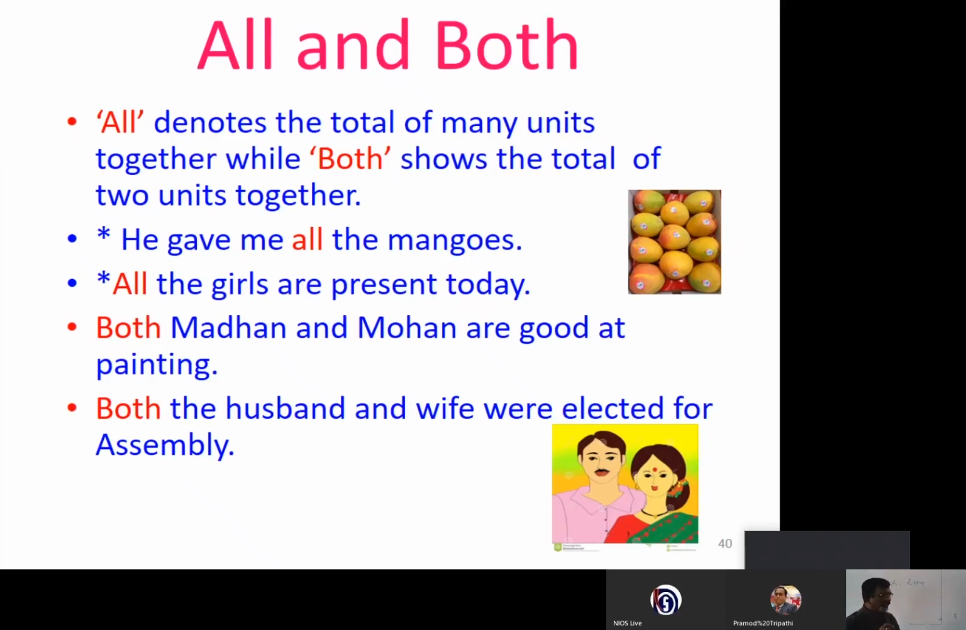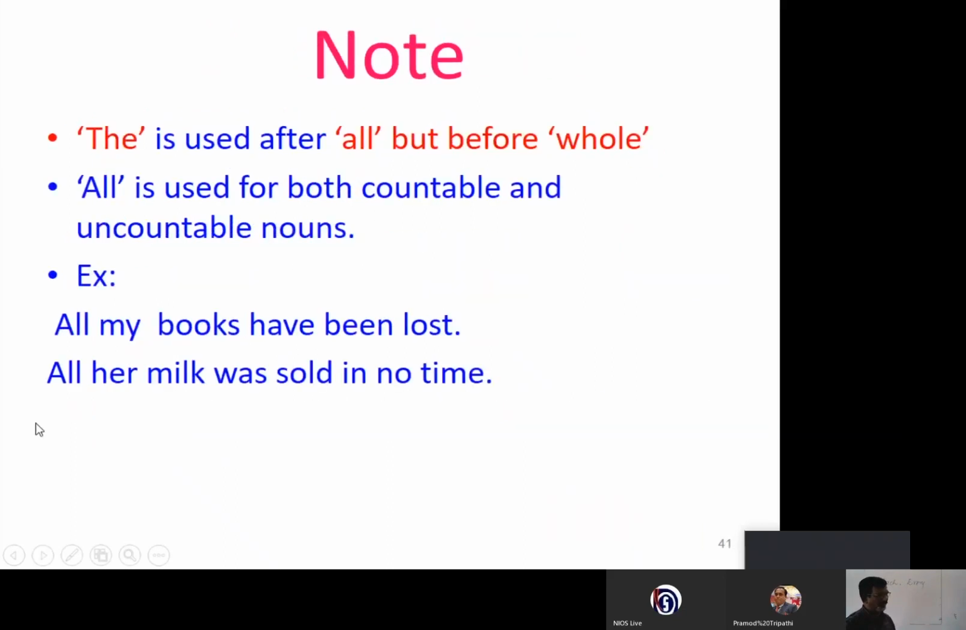Now here, the is used after all, but before whole. All is used for both countable and uncountable nouns. For example, you see here, all my books have been lost. Books is countable or uncountable? It's countable. All our milk was sold in no time. Milk is countable or uncountable? It's uncountable. All our oil is spent. That's uncountable. So all can be used both for countable and uncountable. Now let us see another important area.